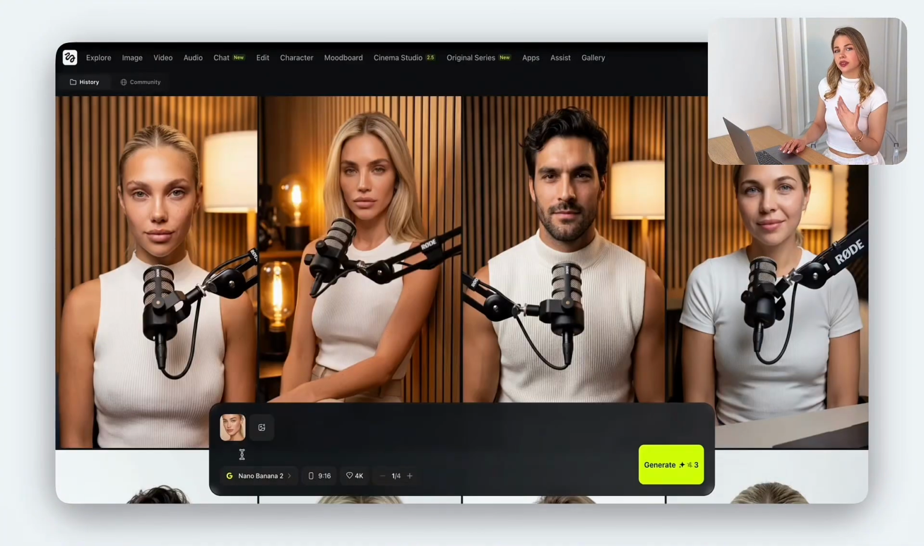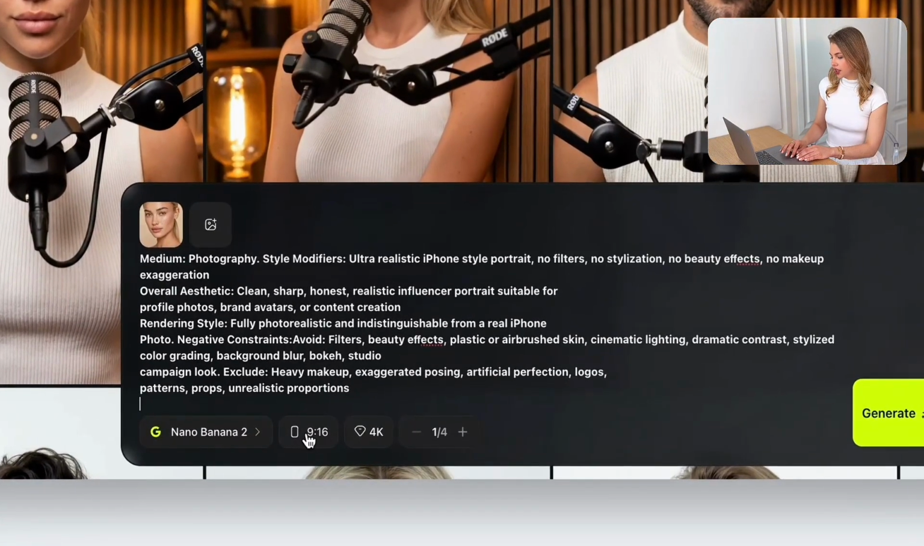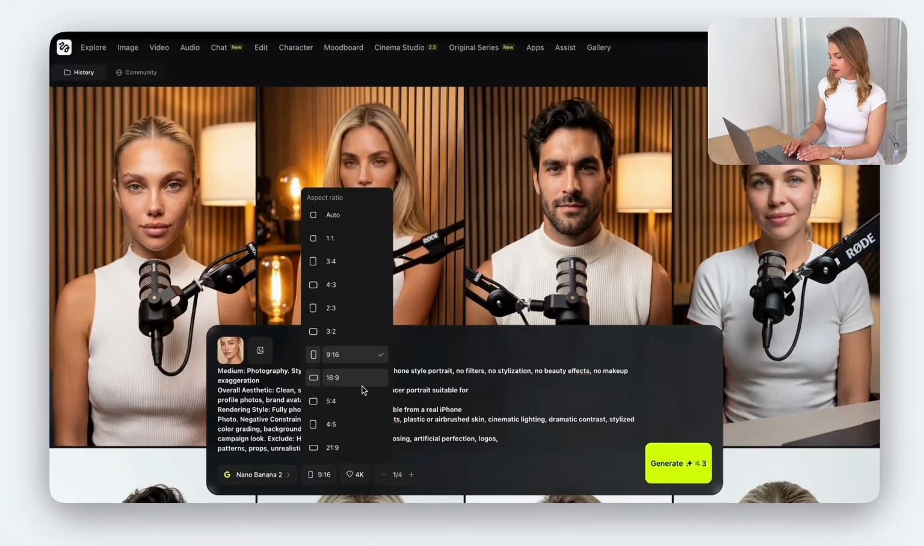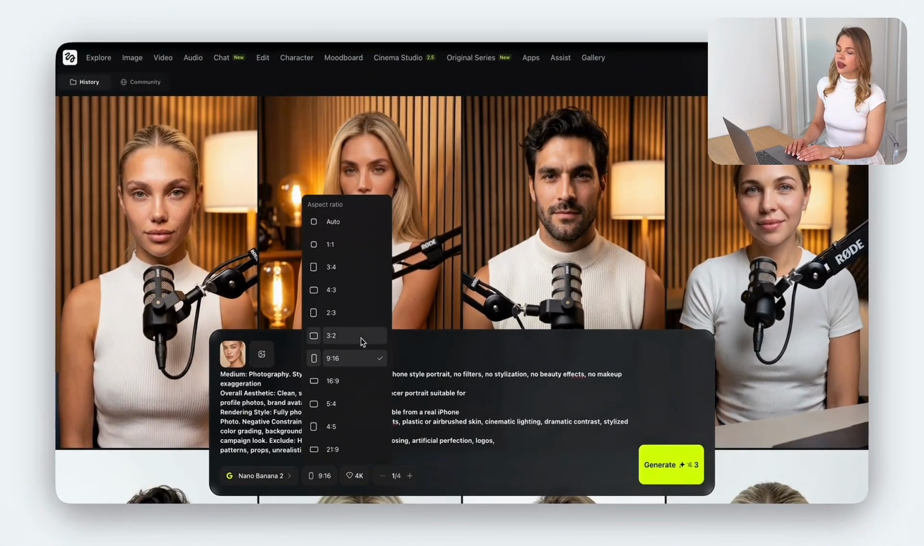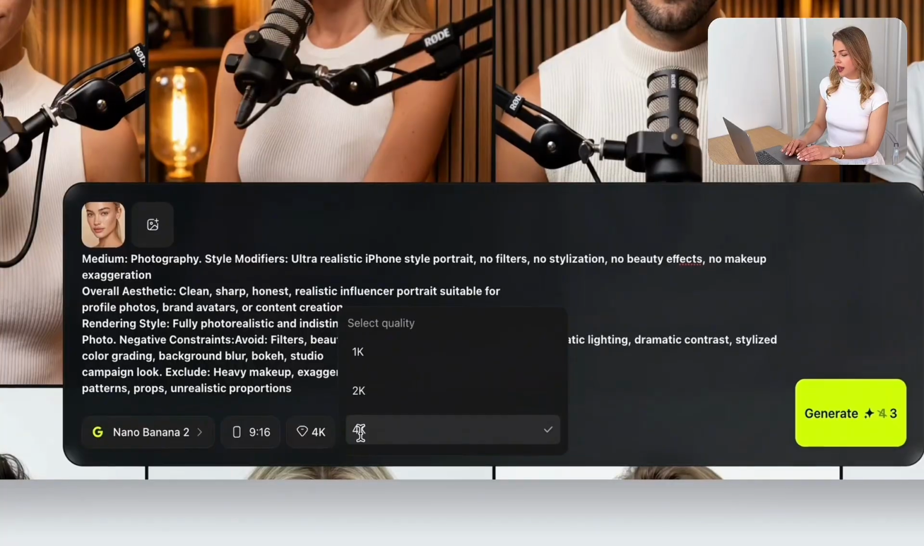But since I'm using the reference image, it's an optional step. And paste the prompt that I just copied. Then I'm going to select the aspect ratio, and the best one will be 9:16. It's the most common format for social media. For example, Reels, TikToks, Shorts, and so on.